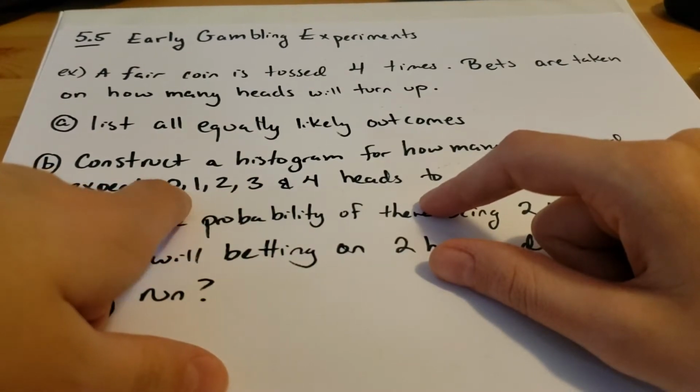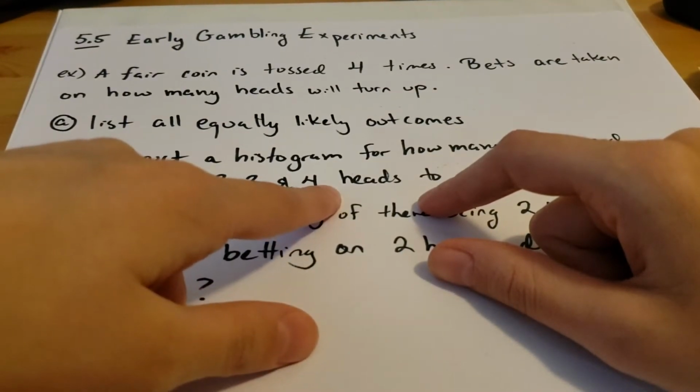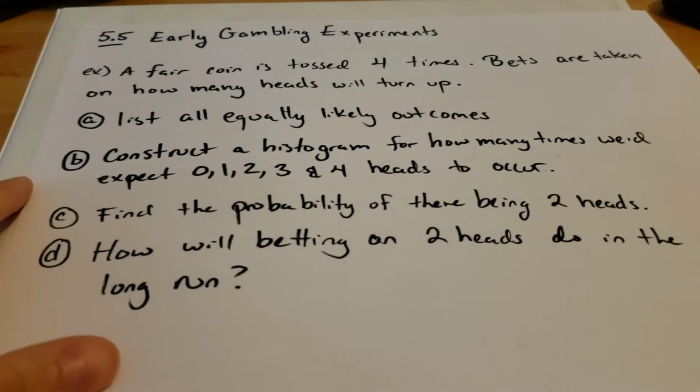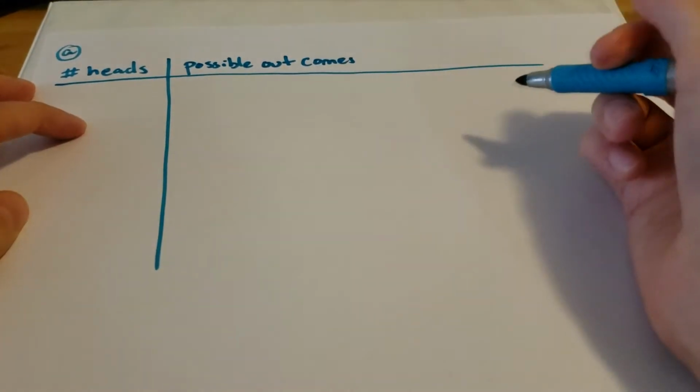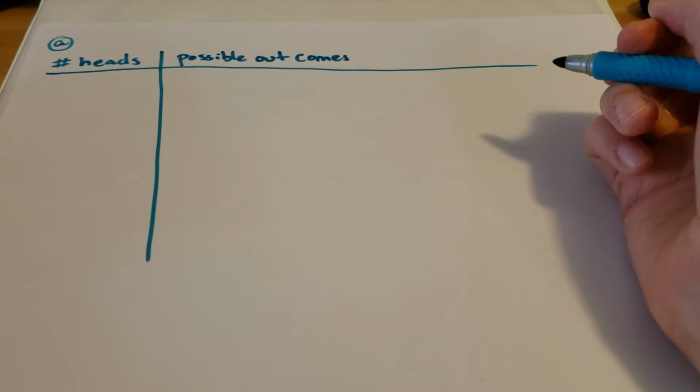So these are the only possible numbers of heads that could turn up, and this is going to help us list our sample space. We'll start by taking into account the number of heads that can show up, just to keep our sample space a little bit more organized.